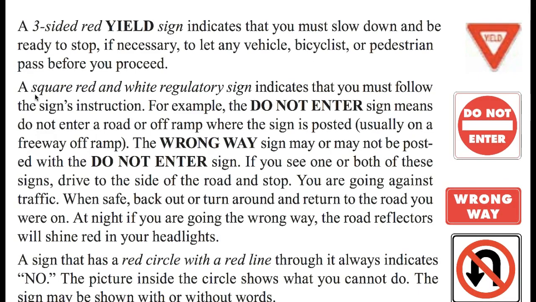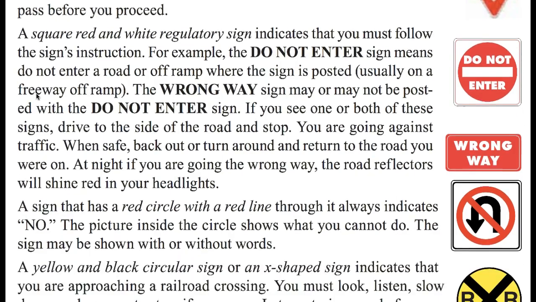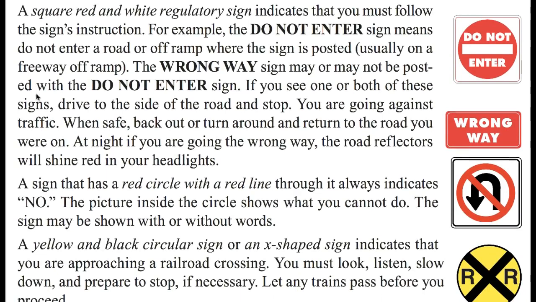Okay, let's talk about a 3-sided red yield sign. Do you know what a yield sign is? Well, it looks like a red triangle that's turned upside down, and it says yield in the middle. It indicates that you must slow down and be prepared to stop, if necessary, to let any vehicle, bicyclist, or pedestrian pass you as you proceed. So a yield sign means slow down and cross with caution. Yield to other traffic.